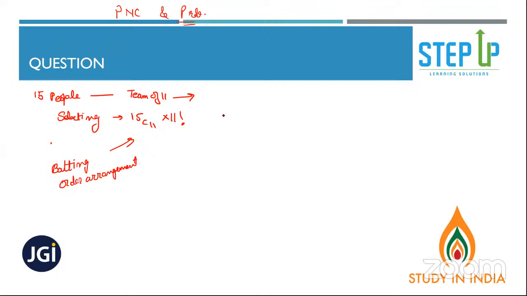So next one is which one? So this is done. 100 people, we need to select 17 people. What should be your answer? 100C17, right? Okay.